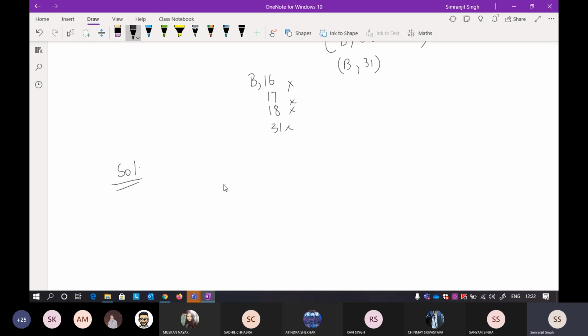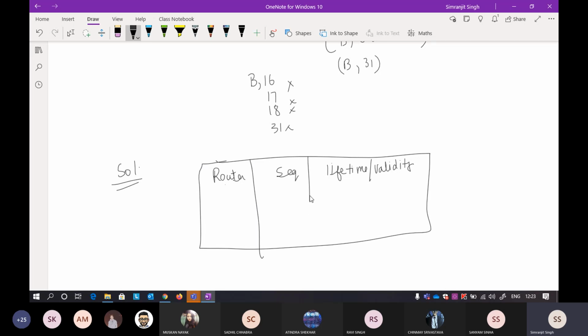Still we have a backup solution for this: we always add another entry, the lifetime or validity part, in the routing table. Now what is the validity part doing here? It is again like a TTL. So they will give the path like B to C to D 31 20, and here the router will contain an entry of like 10 minutes. It will not be 10 minutes, it will be less than that, depending upon the implementation. So it will say that this entry will be valid only for the next 10 minutes.